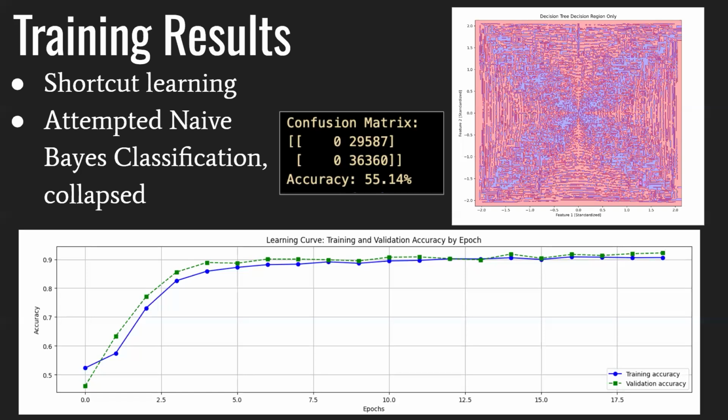So that's pretty good. And to make sure that we weren't learning based off of location once again, we ran our data through a naive Bayes classifier, which is a famous classifier that's particularly good for one-dimensional data, like giving it a coordinates list rather than images. You can see by this confusion matrix, it got about 55% and it collapsed. That means our coordinates were really well distributed. Also, if you take a look at this decision tree, with blue being filled on and red being filled off, you can see our decision boundary was really complex. So once again, that reassured us.